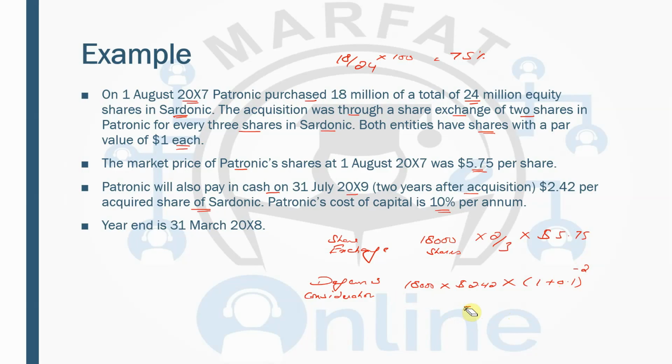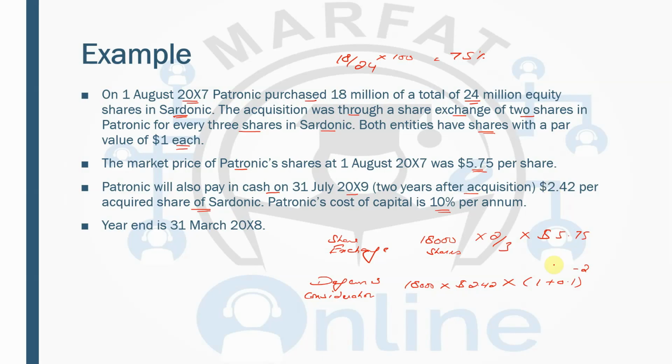Alright, we can just calculate it. 1 plus 0.1 raised to power minus 2 will be, I guess, 0.826. So let me just calculate it. 18,000 into 2.42 into 0.826.